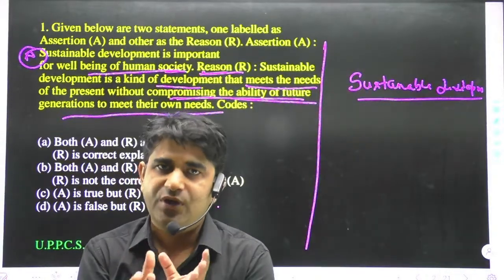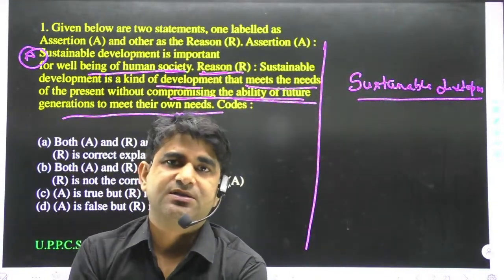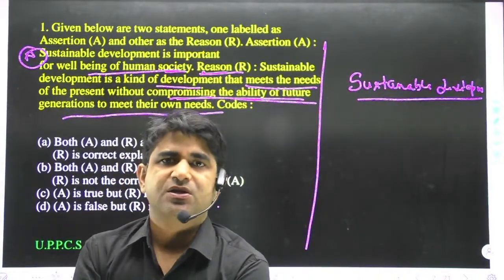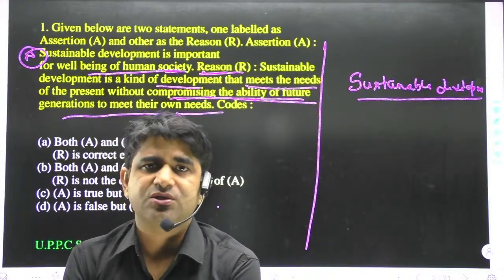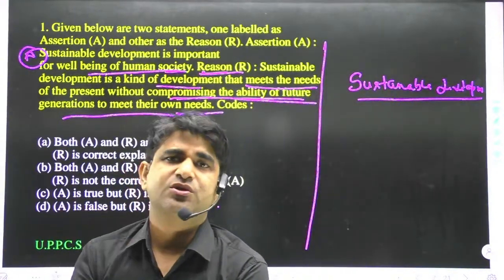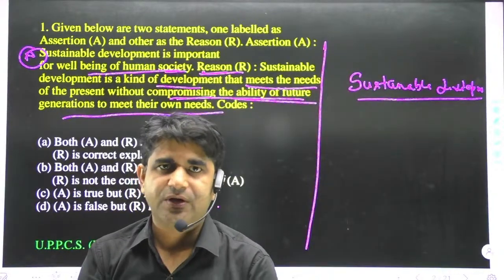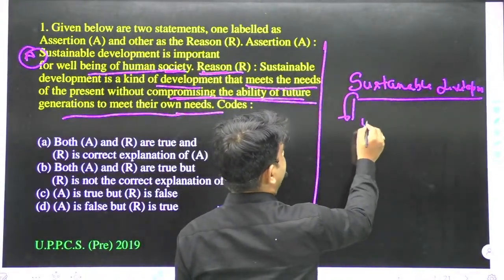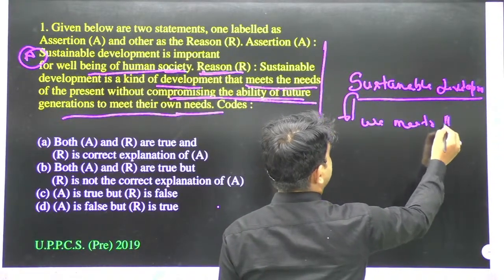So when you have everything, it meets your needs of today's scenario, and it also meets the future needs. You are thinking about the future needs, meaning the natural resources and other resources for the future. This type of development is known as sustainable development. In one line we can say, in that condition we meet today's needs.